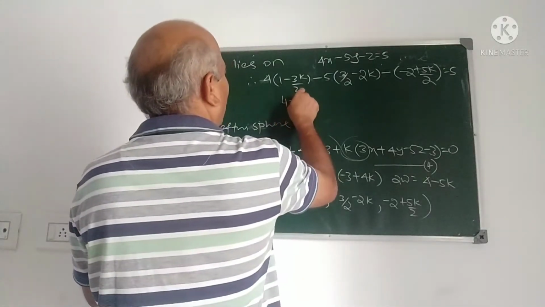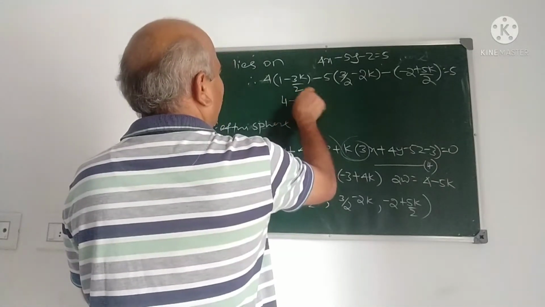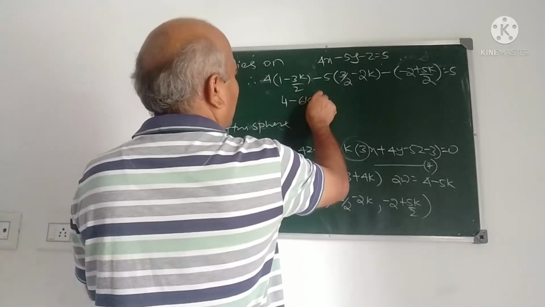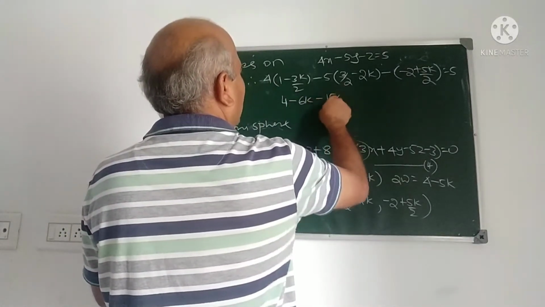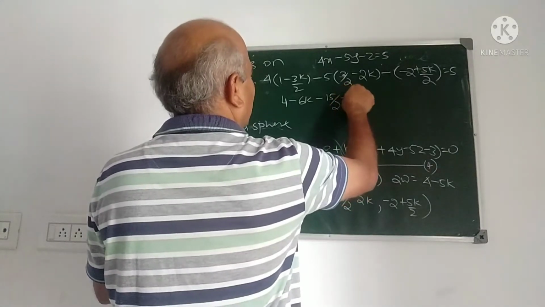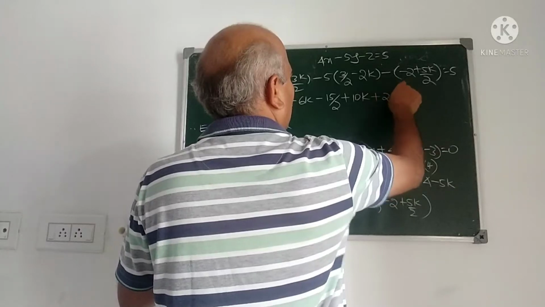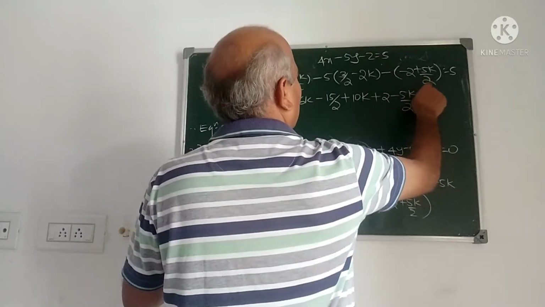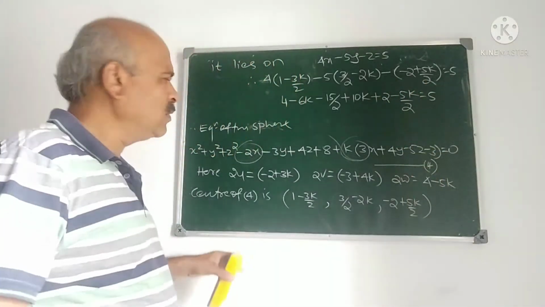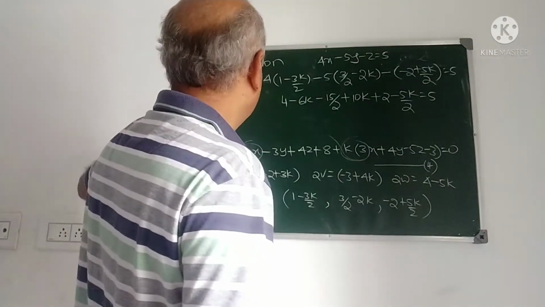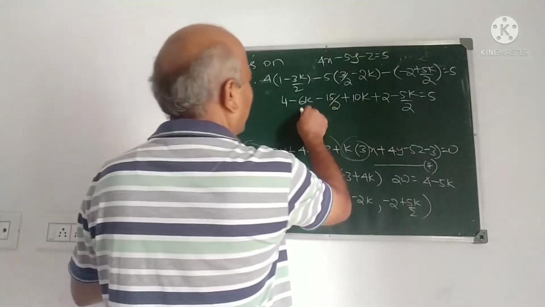Therefore, 4 minus 6k, is it 4? Yes, 4 minus 6k minus 15 by 2 plus 10k plus 2 minus 5k by 2 is equal to 5. You have to find k from this and substitute in equation 4. You will get this sphere. How to find k?